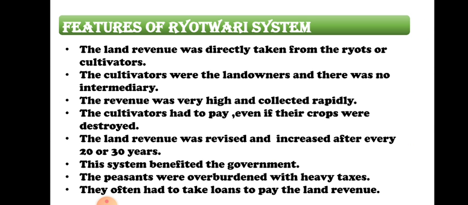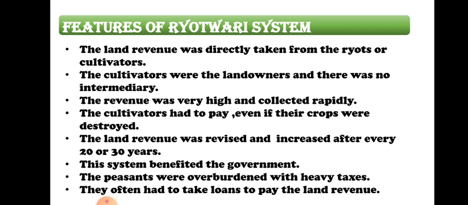Now, what were the features of the Ryotwari system? Here, the land revenue was directly taken from the ryots or the cultivators. There is no intermediary. The cultivators were the landowners. Who were the cultivators, or who were the ryots? Ryots were the persons who belong to that land, who own a particular area of land and perform farming on it. The revenue was very high and collected rapidly. Rapidly means fast; every time the revenue was collected.